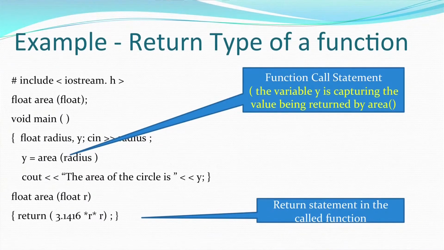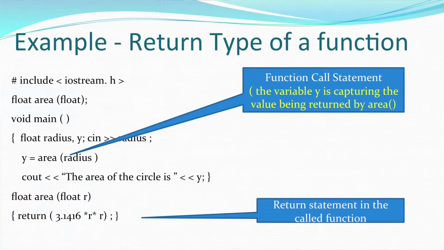So, whenever you call this function area, it will return the calculated area, and that calculated area will be stored in y. So, the example here shows that the return statement begins with the keyword return and then the value is returned. The value being returned should have the same data type as specified in the function header. As you can see in the example also, the function header is float area and the value being returned is also a float type, and y, which is capturing the value in the example, is also a float variable.